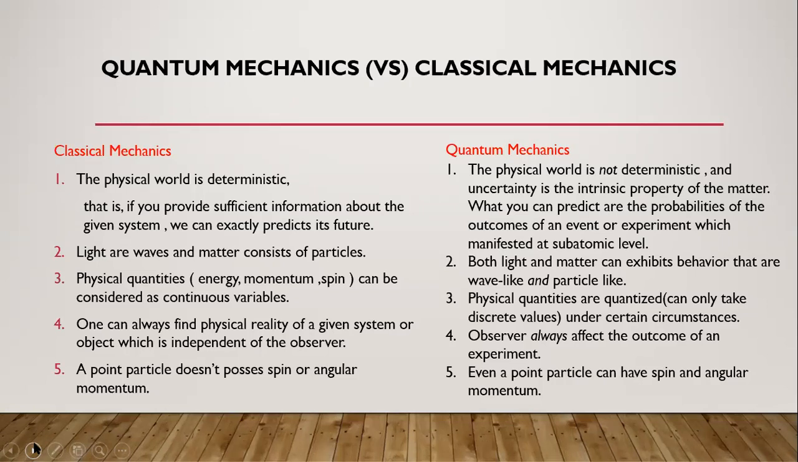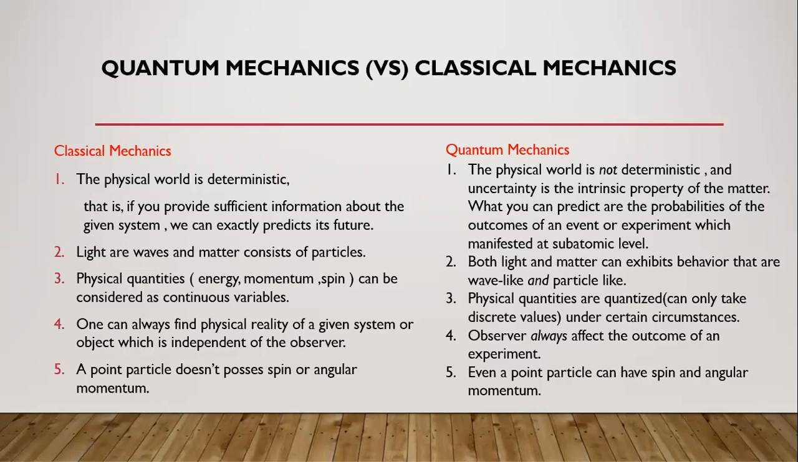So the observer always affects the outcome of an experiment or event in the case of quantum mechanics. A point particle doesn't possess spin or angular momentum. Even a point particle can have spin and angular momentum. See, according to classical mechanics, macroscopically, if you observe, it doesn't possess any kind of spin or any kind of angular momentum.